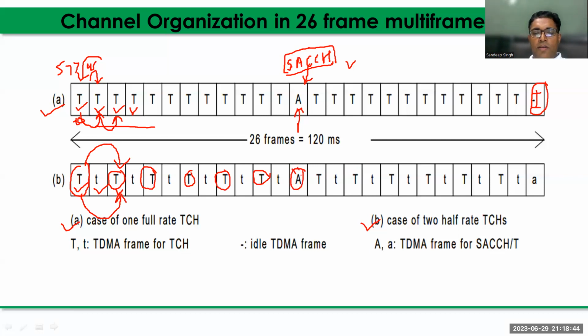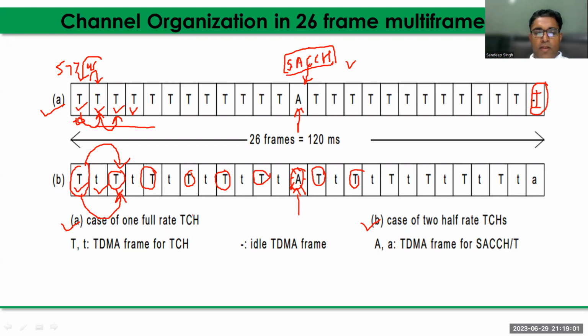Sorry, this one is the control channel. It's not the traffic channel. Okay. And this channel, basically this SACCH, is used for user 1.